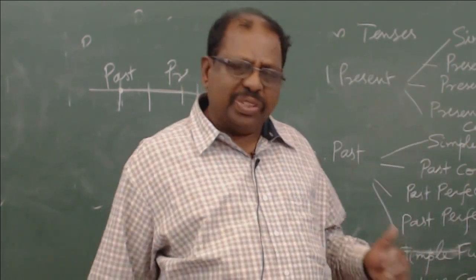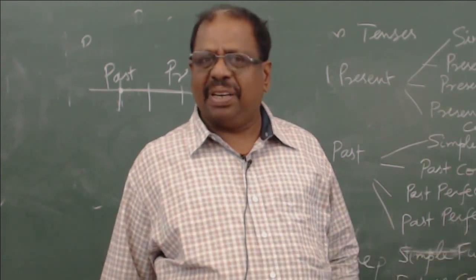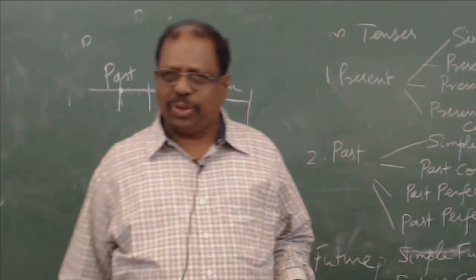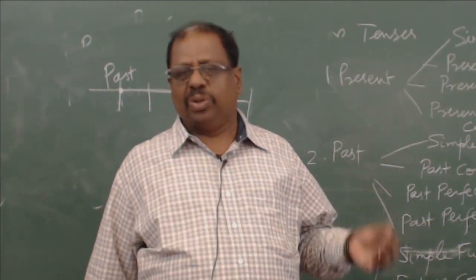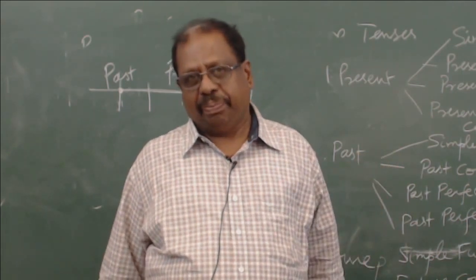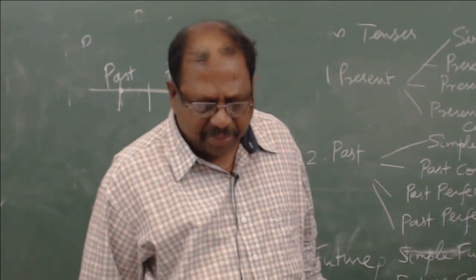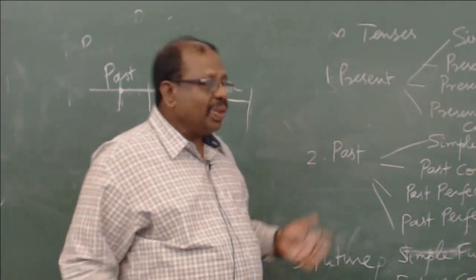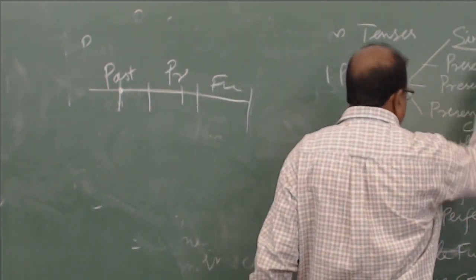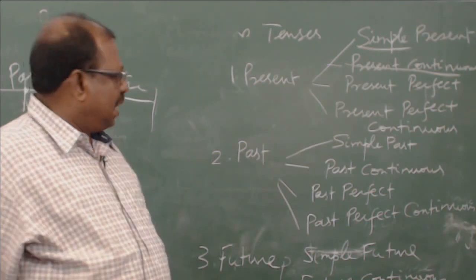Please use whichever method suits you. Whichever method, timeline method, if it suits you, please use the timeline method. If the timeline method doesn't suit you, I can think of you having to only remember the rules and try to apply them. So friends, as we have seen already, there are 12 tenses, and simple present and present continuous are relatively easy for us to understand.